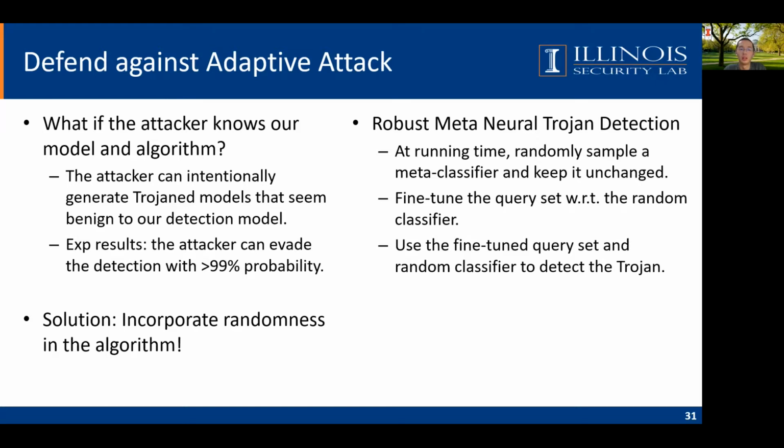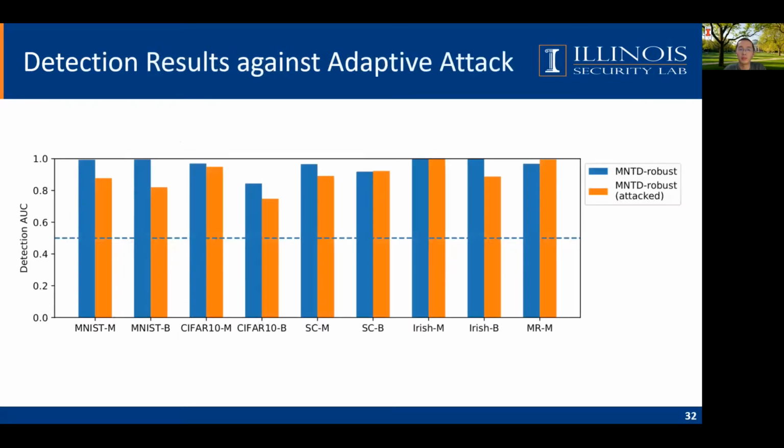Since the attacker cannot know the random meta-classifier, it will be hard for him to perform the adaptive attack. Here is the result of the adaptive attack. The blue bars are the robust result before attack, while the orange bars are after the attack. We can see that the attacker can still manage to reduce the chance of being detected, but the margin is smaller now.